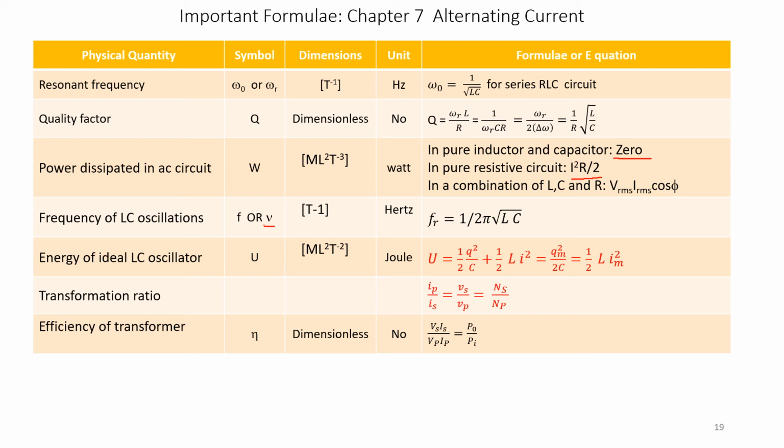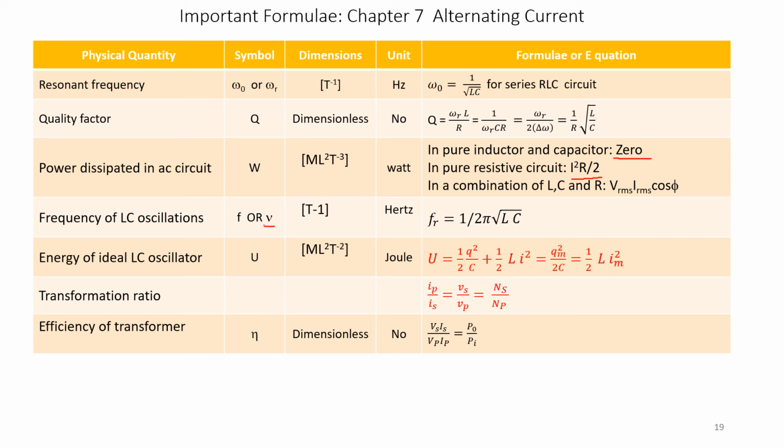Now the transformer ratio. Transformer ratio is the ratio of primary current to secondary current, that is IP by IS, or secondary voltage divided by primary voltage. You see here, in the case of current, primary is in the numerator. When we express it in terms of voltage, it is V secondary by V primary, and also in terms of number of turns, it is number of turns in secondary to number of turns in primary. This you please remember.